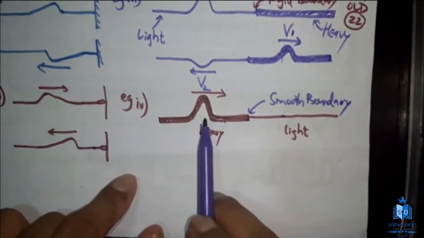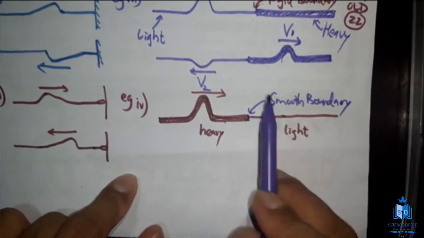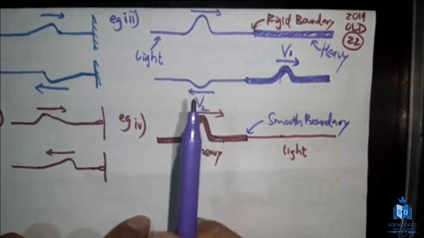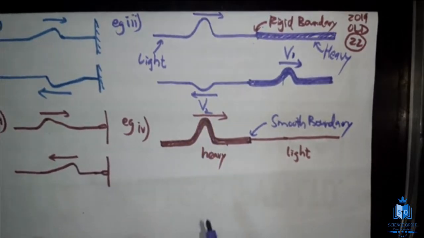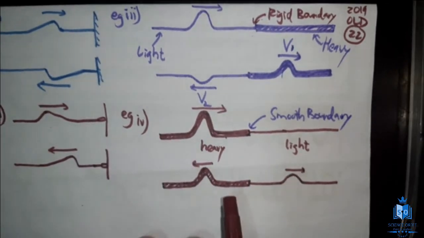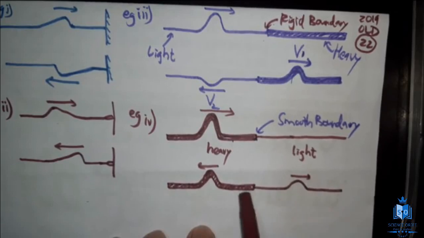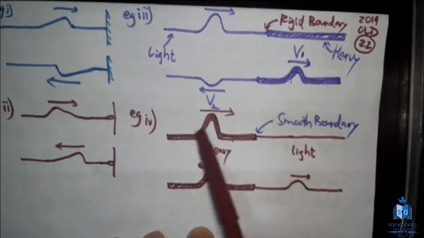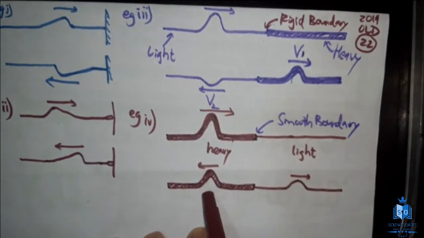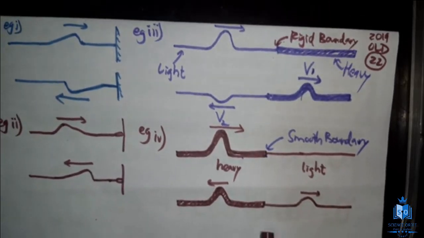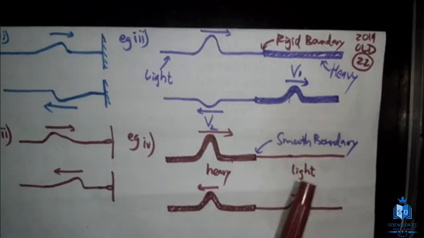What's going to happen after this? A part of this wave is going to be propagated through this, just like this, and a part of this wave is going to be reflected back. So based on that, we will be getting an answer like this. Now this wave is propagated, and here is the smooth reflection, so the phase will not change, and this amplitude should be definitely smaller than this amplitude. And since this is a heavy string, I think the amplitude here will be slightly greater than this one, but I will clarify this in the upcoming tutorials once I find a solid source about this concept.